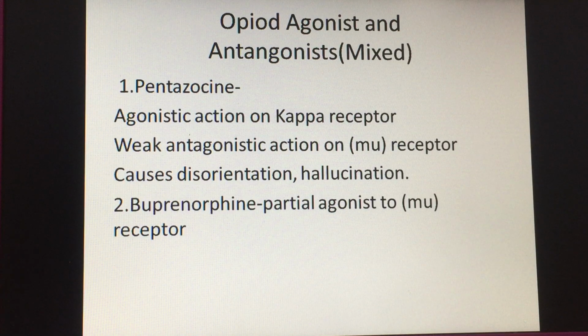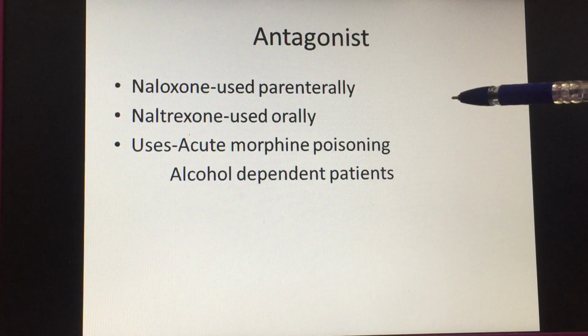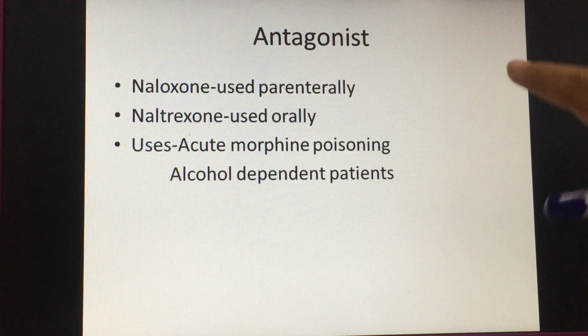Coming to buprenorphine, it is a partial agonist at the mu receptor. Now, the antagonists: they bind to the opioid receptor but do not give an action or give an opposed action. These are naloxone, which is used parenterally, and naltrexone, which is used orally. Now, since they have opposed action, they can be used in morphine poisoning. They can be used to treat acute morphine poisoning, and they are also used to treat alcohol-dependent patients.